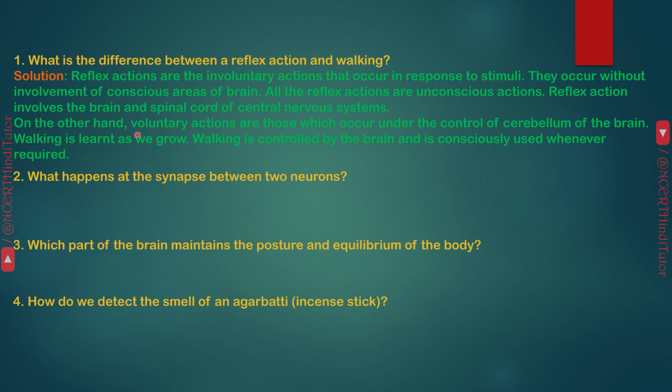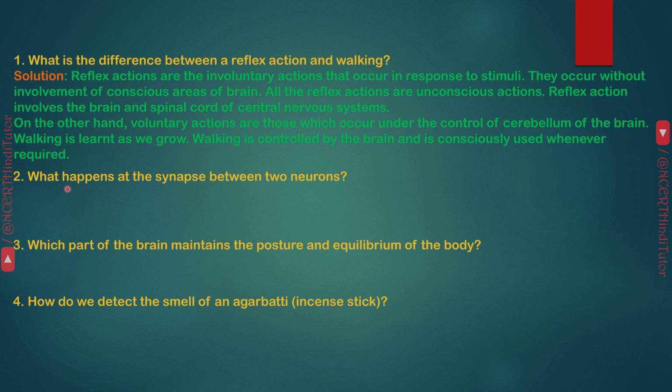On the other hand, voluntary actions are those which occur under the control of the cerebellum of the brain. Walking is learnt as we grow. Walking is controlled by the brain and is consciously used whenever required.